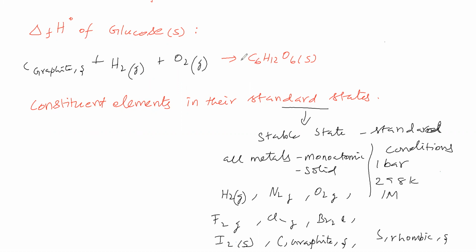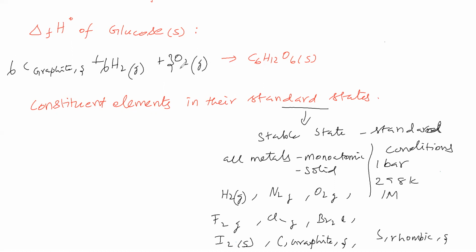So while balancing the equation for standard enthalpy of formation, keep the product 1 mole and balance the rest. So it is kept at 1 mole. So 1 mole has 6 carbons, so multiply graphite by 6. Hydrogen 12, so multiply H2 by 6. Oxygen 6, multiply O2 by 3. Now it is balanced.